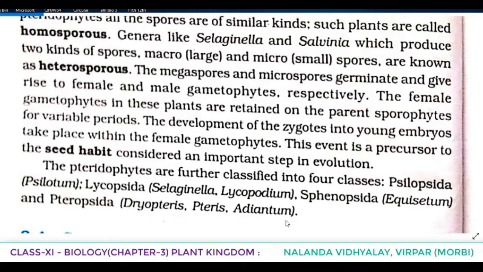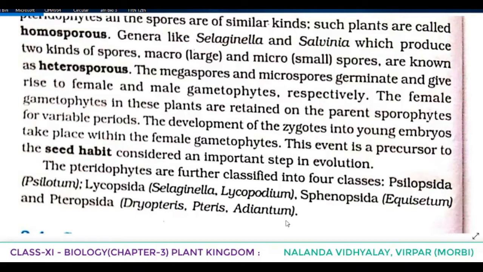Whatever we are learning, you have to compare with the topics we learned earlier. When learning about pteridophytes, compare the points with algae and bryophytes and make a flowchart, noting the similarities and dissimilarities, and prepare accordingly.